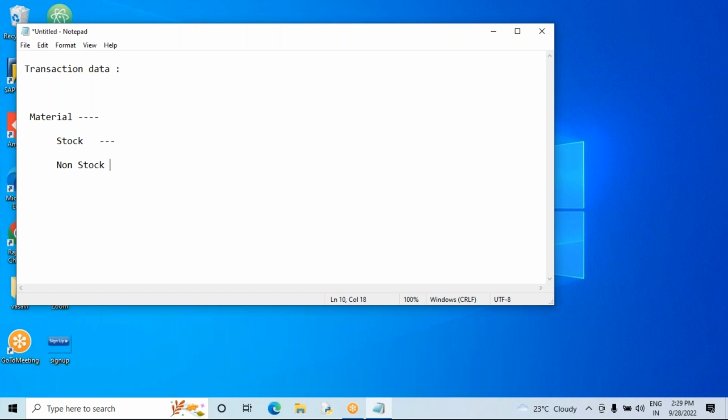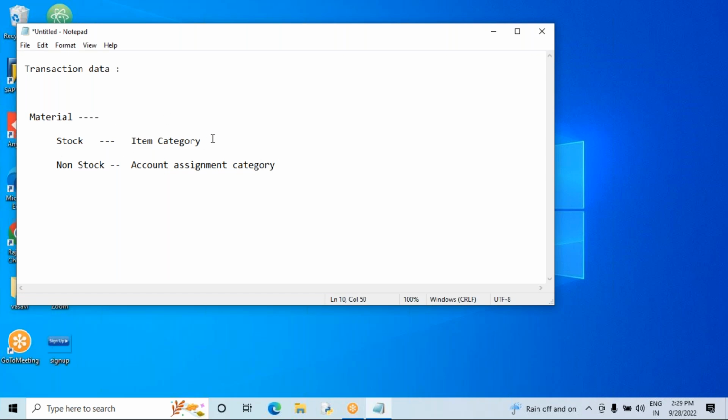Now coming to the subject: if you are procuring the material for stock purpose, we need to enter the suitable item category in the system. If the material is procured for a consumption purpose or non-stock purpose, we need to enter the suitable account assignment category in the system.